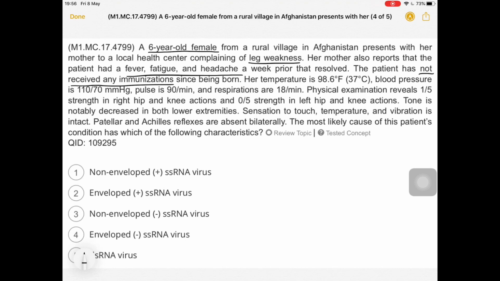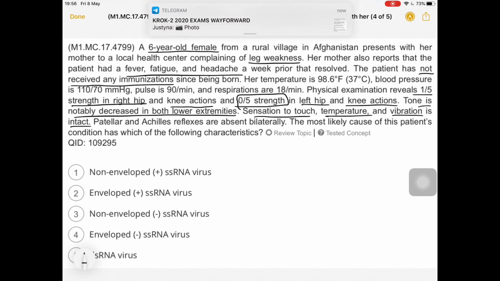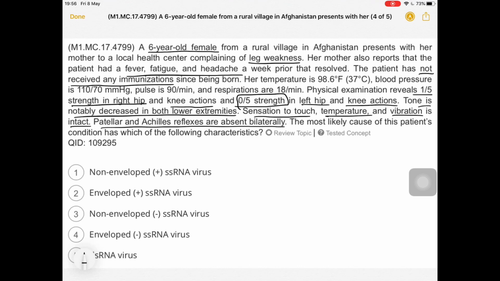Now the vitals have been given. Physical examination reveals 1/5 strength in the right hip and knee actions, and 0/5 strength in the left hip and knee actions. Okay, tone is notably decreased in both lower extremities. So this is a severe situation. Sensation to touch, temperature and vibration is intact, so the sensory nervous system is intact. The motor nervous system has been damaged, mostly the lower motor neurons, right? Okay, so patellar and Achilles reflexes are absent bilaterally.